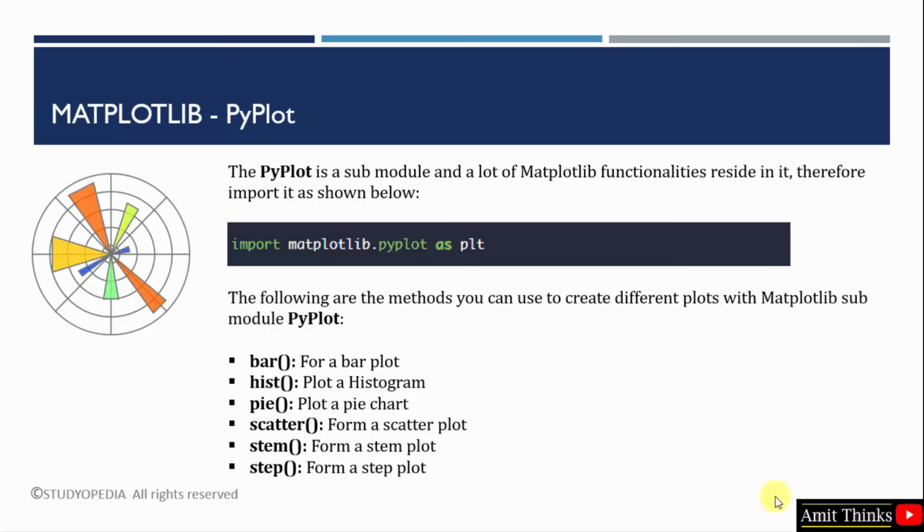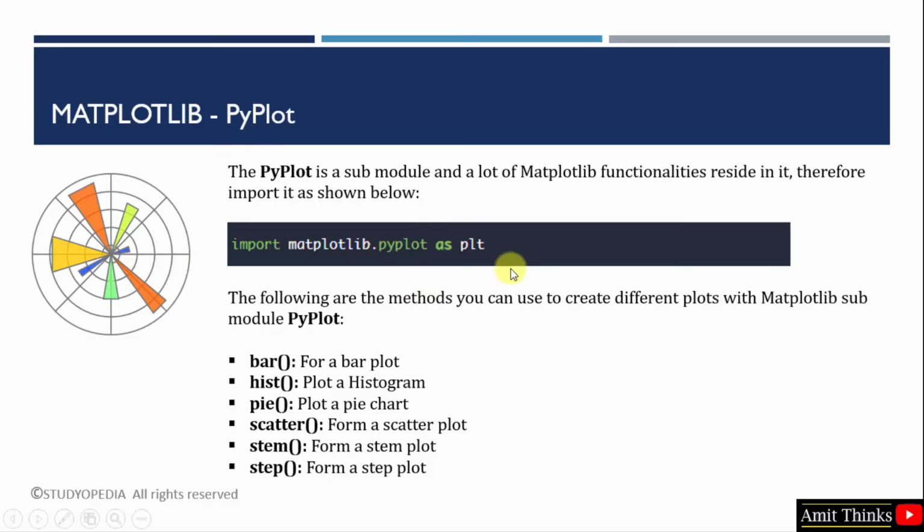You need to import it like we import any library in a Python program, like import pandas, import NumPy. In the same way, we need to import Matplotlib. And to import the PyPlot submodule, since it is a submodule, you need to write matplotlib.pyplot.